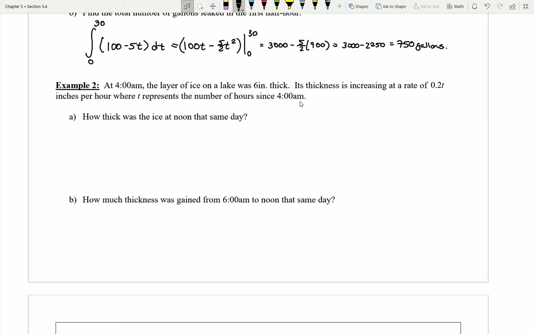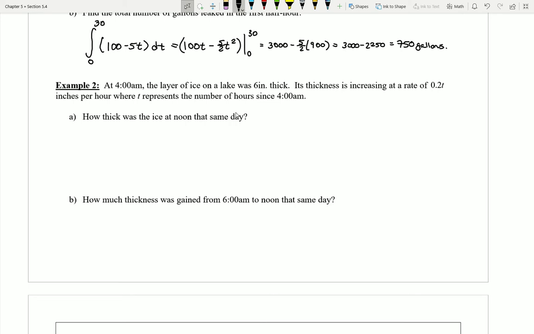So if it was 4 a.m., t would be 0, because 0 hours have passed. But if it's 5 a.m., now we're up to t being 1. It's the number of hours since 4 a.m. Okay, so let's start to think about a question like part A. How thick was the ice at noon on the same day?